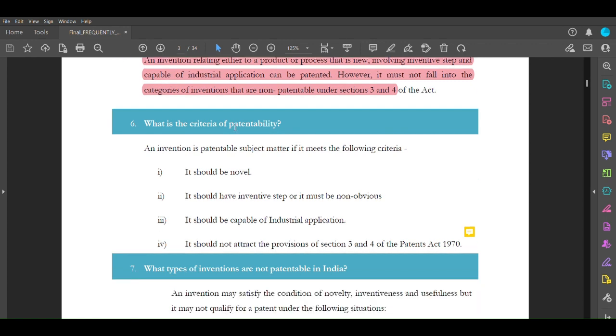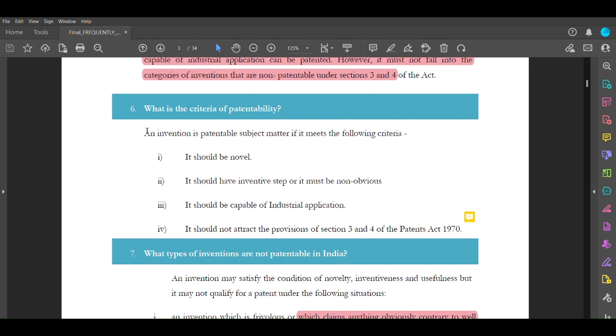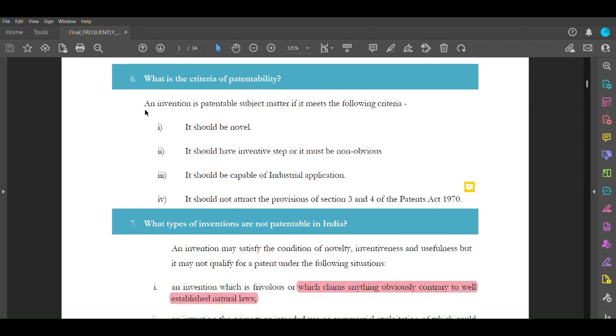So what are the criteria of patentability? I guess you all must be aware, but let's do it again. An invention is patentable subject matter if it meets the following criteria. It should be novel. Novel means new, something that you have created. If you create an optimization method, it can also be a patentable method unless it is a computer program. So when a question like this comes, like what are patentable methods and what are computer programs, if you are inventing some novel optimization method, it can be patented.